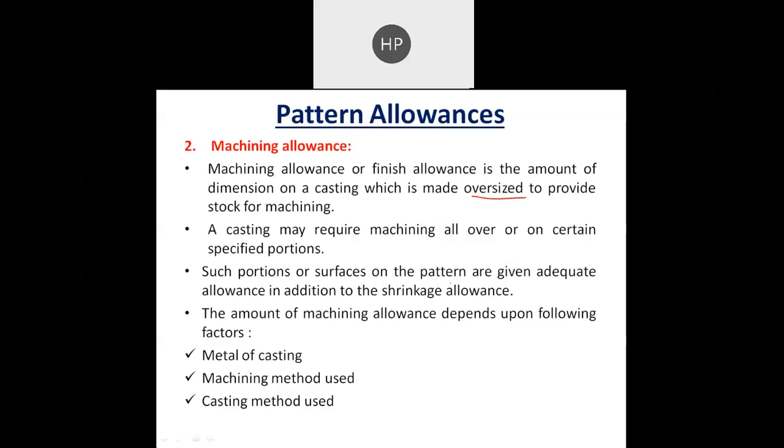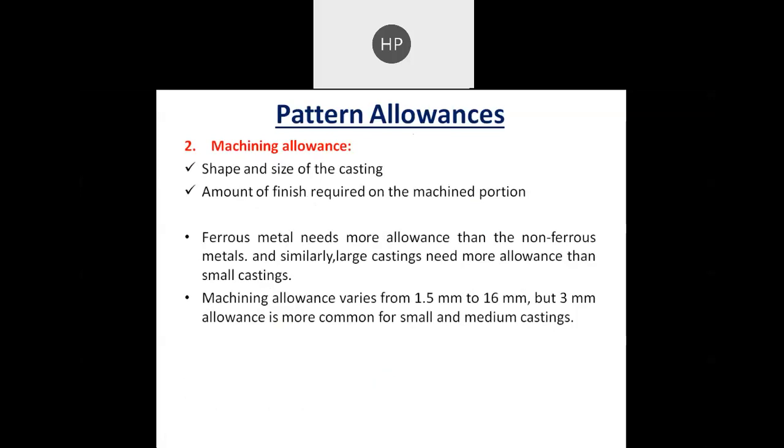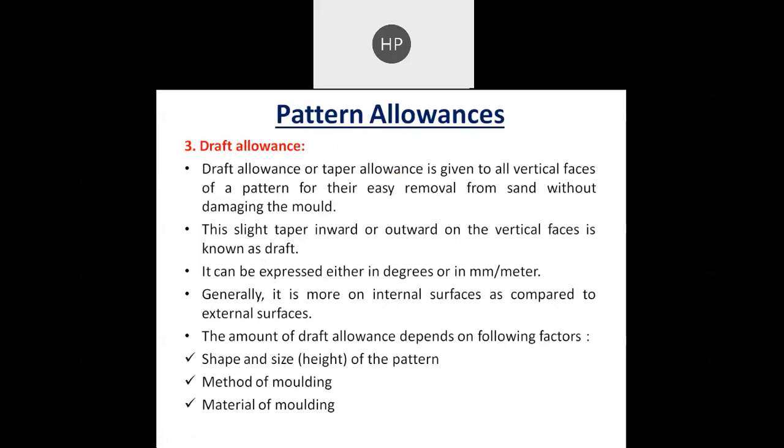It also depends upon the metal of casting, machining method used, and casting method to be used, as well as the shape and size of the casting and the amount of finish required on the machined portion. Then draft allowance.